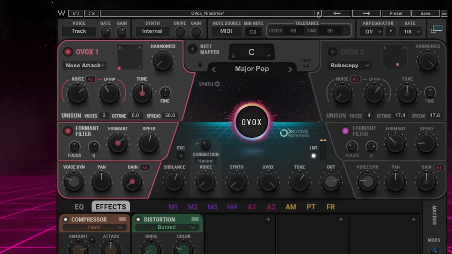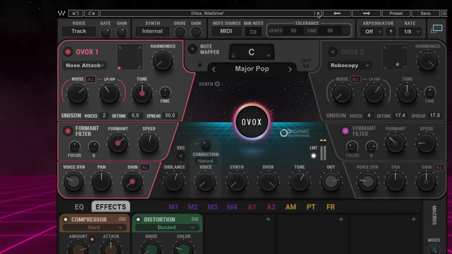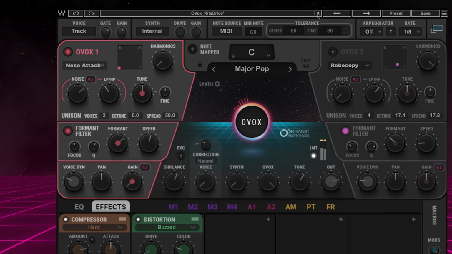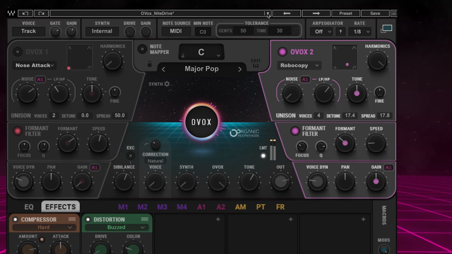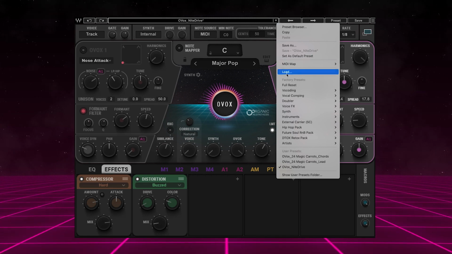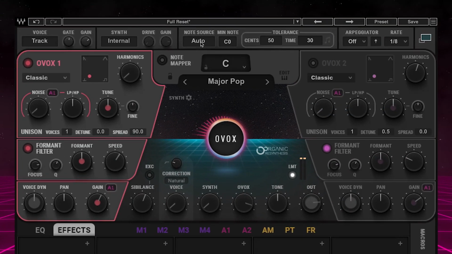You've got OVOX 1 for that breathy layer, and OVOX 2 for that robotic vocoder layer. I'm gonna show you this preset. So let's take this back to full reset. I'm going to change the note source to MIDI.